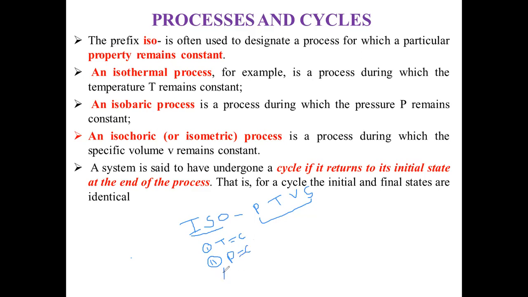The third is the isochoric process, in which volume is constant. It is also known as isometric process, during which specific volume remains constant.